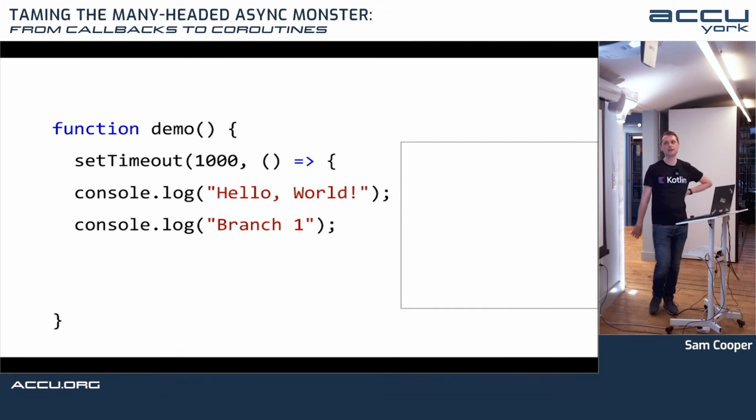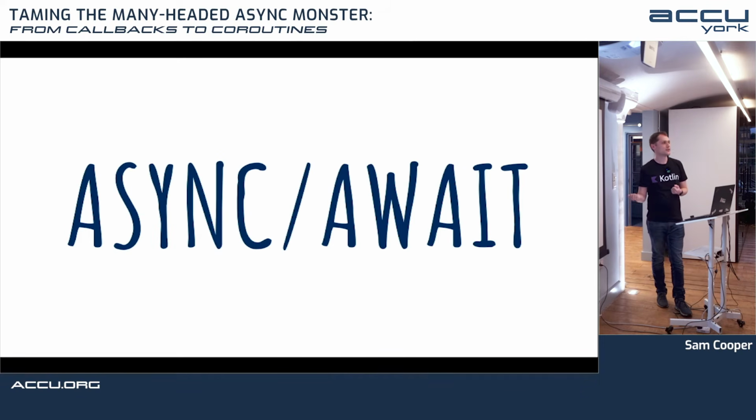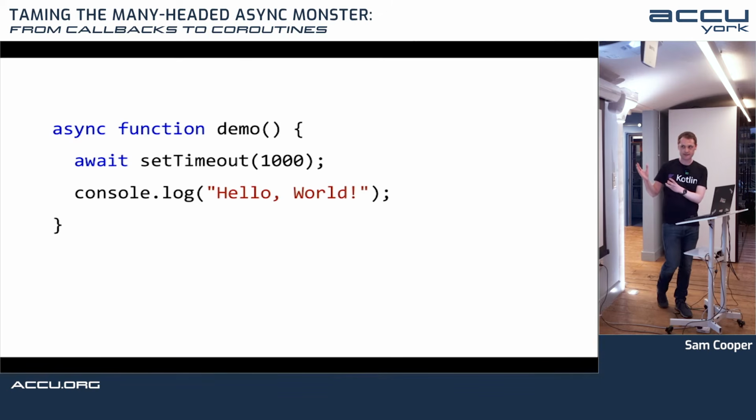And okay, you might have guessed that the reason I show you this is because it turns out that a lot of programming languages, JavaScript included, can do this trick with the async await keywords. So when you write async await in your code, you're essentially telling your compiler or transpiler to put something a little bit like those asynchronous callbacks and brackets back into your code. And this is what that looks like in our JavaScript example. If you're running on Node.js, then I think you have this set timeout function that you can await. Again, as I say, I'm not a JavaScript programmer, so it might be completely wrong.